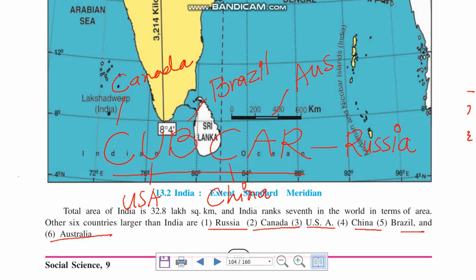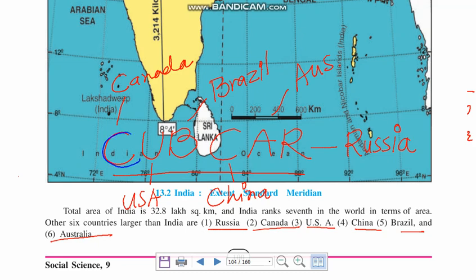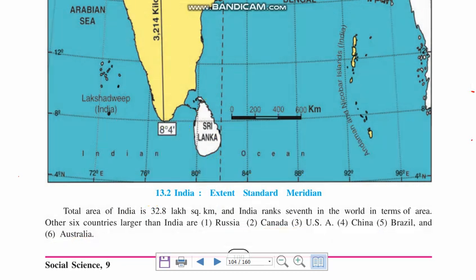So this is an easy way to remember: CUB CAR. The six countries which are bigger than India.